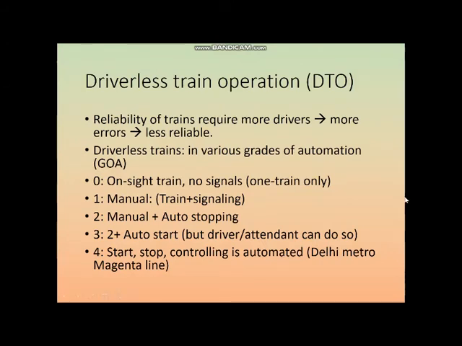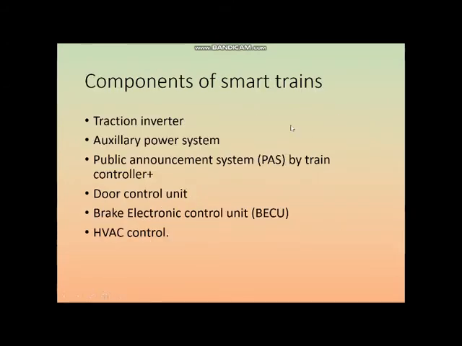Okay, so next we move on to smart trains. What do we mean by smart trains, or intelligent trains as they are also called? There are different units in a train. All these units need to be controlled either centrally or automatically. If everything is left to the will and decision of a human, then things may go wrong. However, there should not be any bug in the program also.